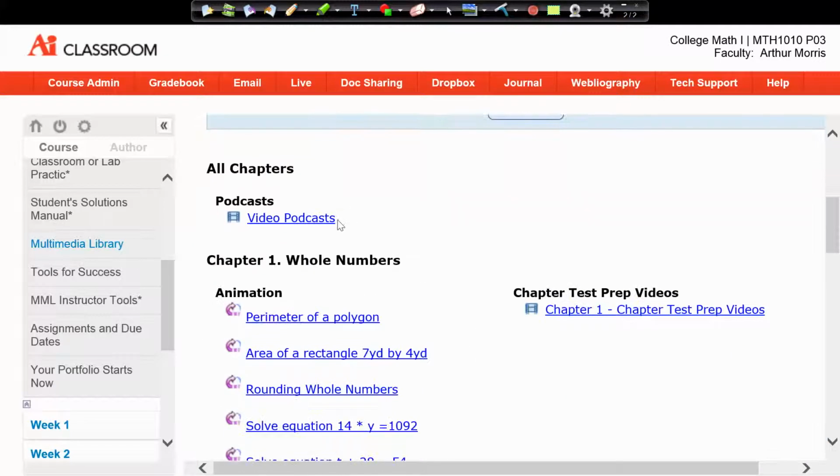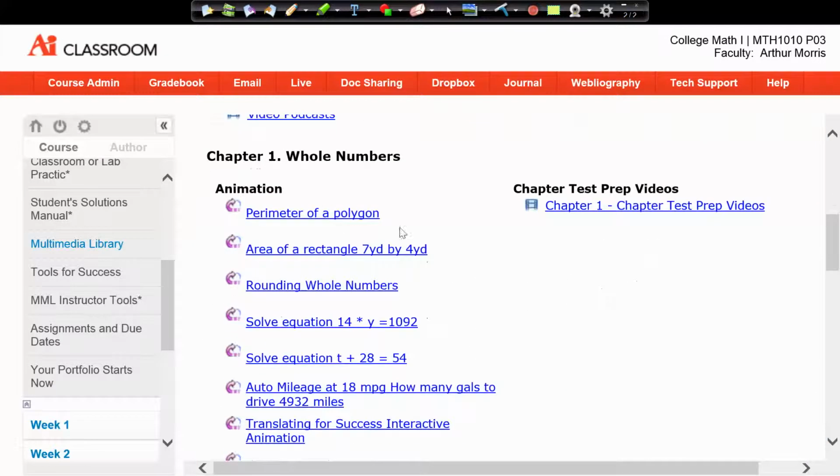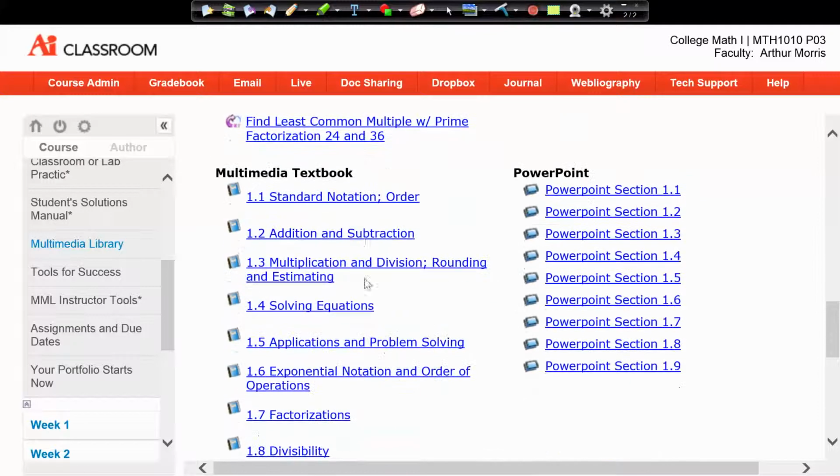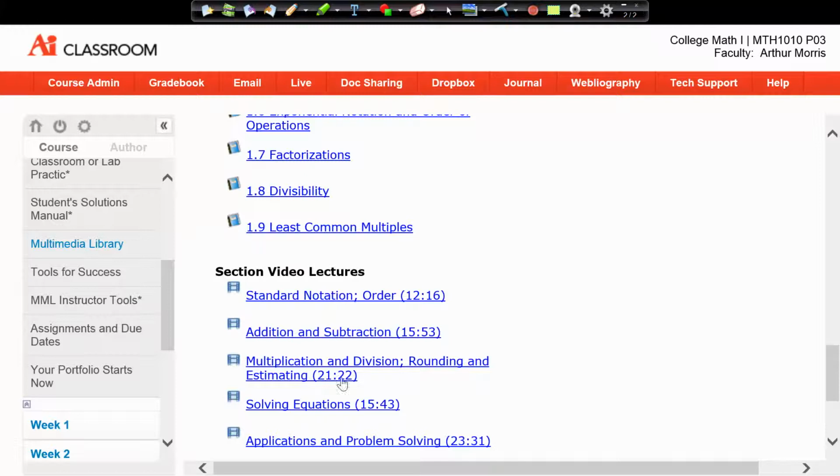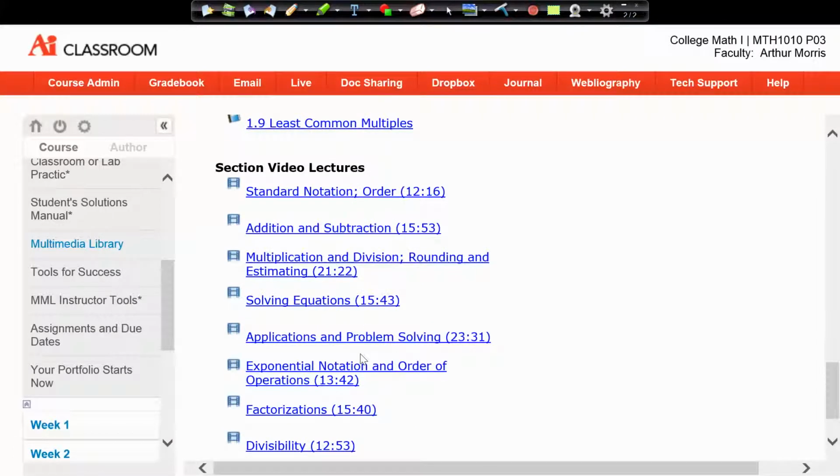Down here you see they have video podcasts, animations, which are practice problems, and also the textbook sections, PowerPoints, and section videos that you can review. Using video tutorials is normally very helpful in a course like this, so make sure you use all the resources that you have available to help you be as successful as possible.